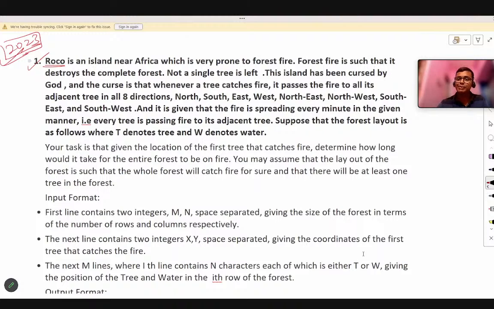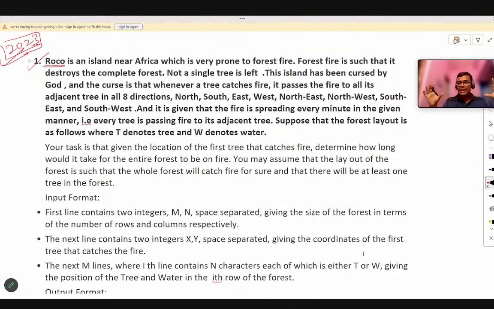This island has been cursed by God, and the curse is that whenever a tree catches fire, it passes the fire to all its adjacent trees in all 8 directions: north, south, east, west, northeast, northwest, southeast, and southwest. The fire spreads every minute in this manner, that is, every tree passes fire to its adjacent trees. Suppose that the forest layout follows this pattern, where T denotes a tree and W denotes water.